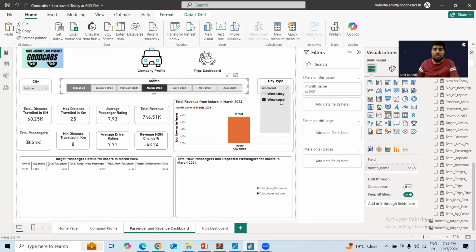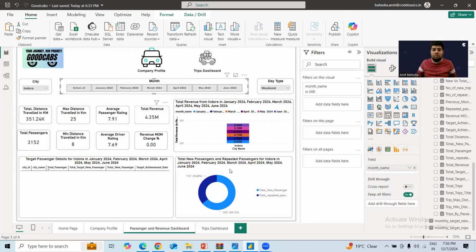Just like if I see the total revenue generation for Indore for the weekday, it's 0.52, and on the weekend is 0.75. So that's not a very big difference. So you don't find the revenue difference for a company in this industry as per the weekend and weekdays. You will find the major difference city-wise. If you see the overall revenue generation for the last 6 months for Indore, it is 4.35 million. But if I see the revenue generation for Jaipur for the last 6 months, it is 24.29 million. So the basic difference on all these things you will find city-wise.